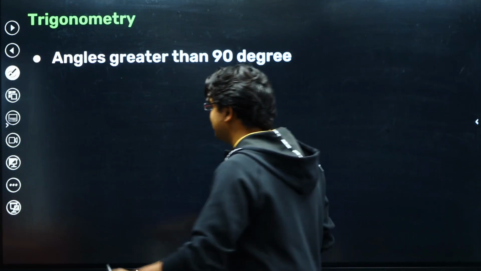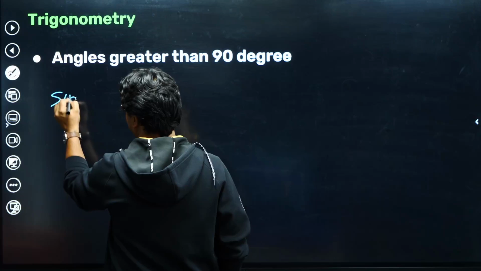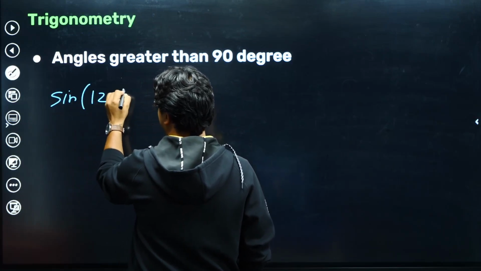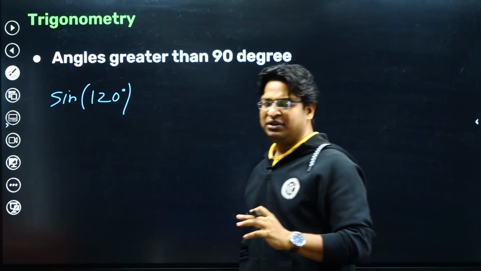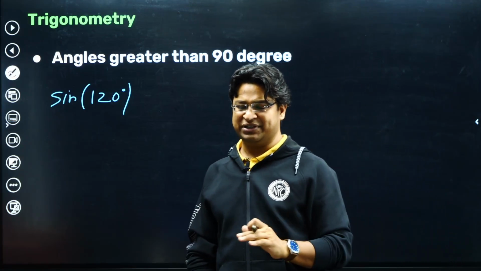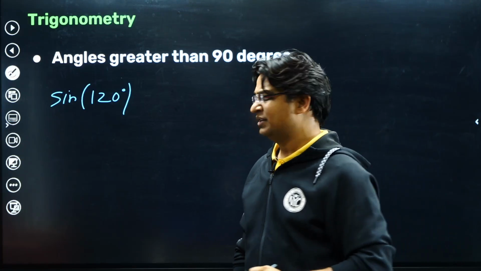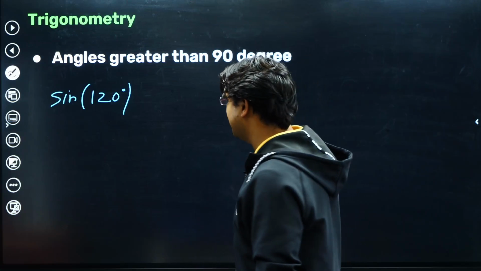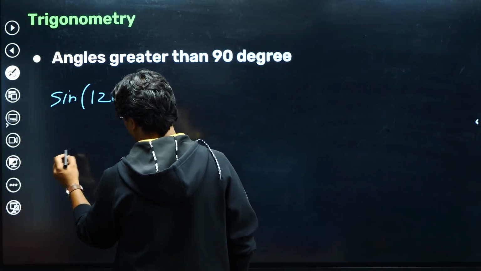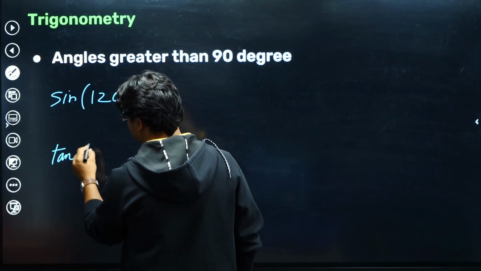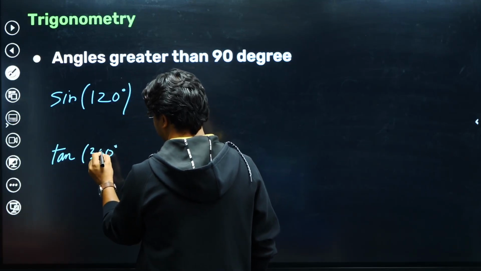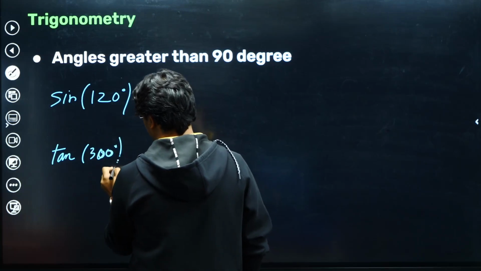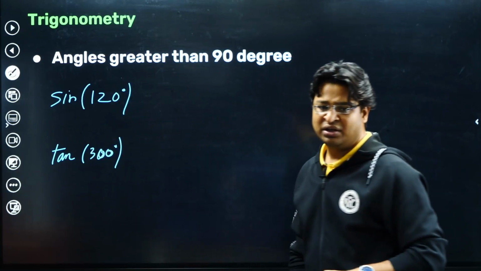Let's say I want to know sine of 120 degrees. Now that is beyond my table, but 120 degrees is what? 90 plus 30. 90 is a standard angle, 30 is a standard angle. Or let's say I want to talk about tan of 300 degrees. So can we do something about them? So guys, there is actually a way.